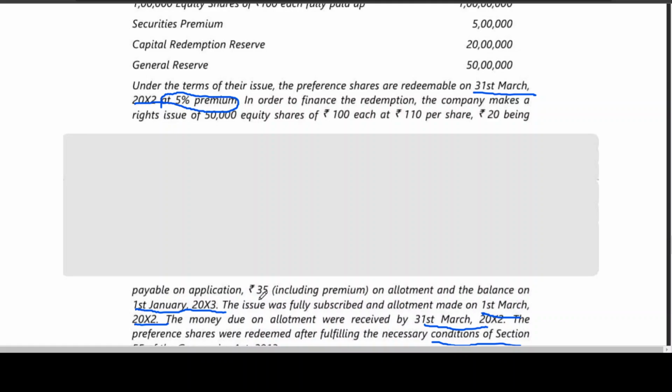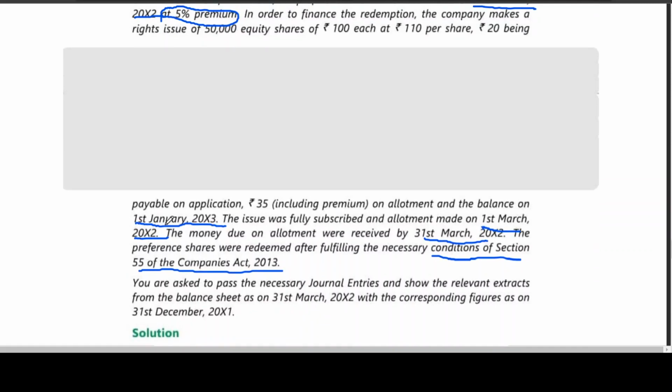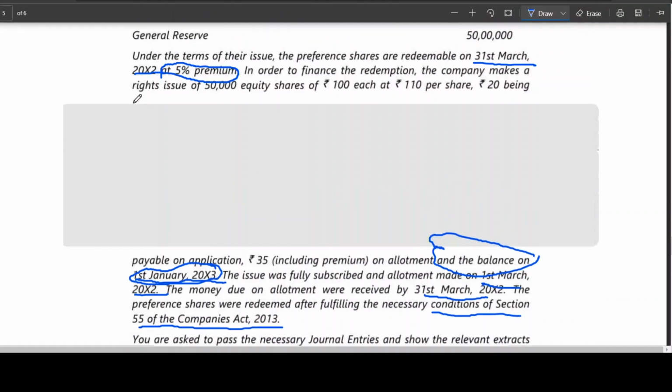And how much is the balance? 45? Am I right? 55, no? 55 means total is 110. Balance is 55, sorry. For that 55 rupees balance, they will be collecting on 1st January 2013, next year. But we need to prepare our accounts on 31st March 2012. So 1st January 2013 is not important, we need not worry about the balance. This is immaterial for us. Now I think two things are very clear.